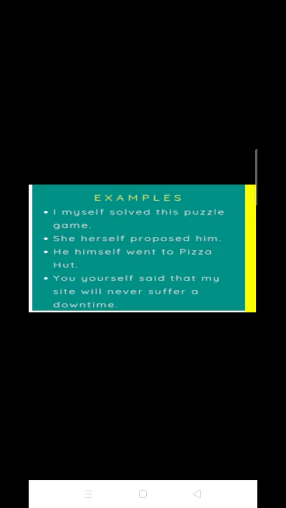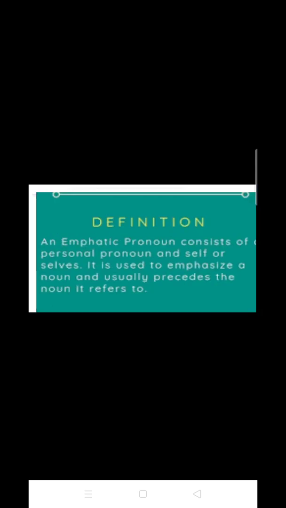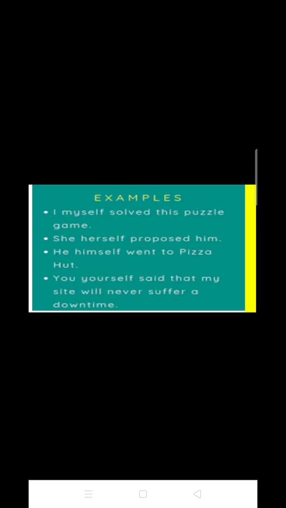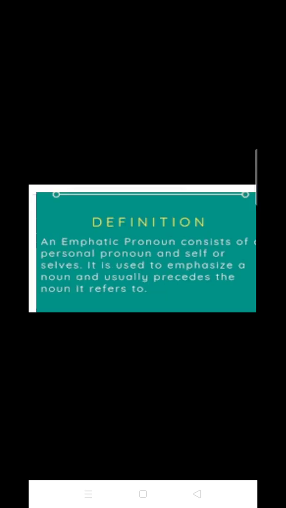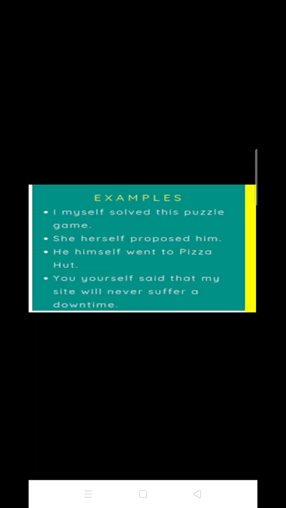In this example itself you can see that the emphatic pronouns consist of a personal pronoun, and the personal pronouns mentioned here are I, she, he and you, followed by self or selves. For example, in the first example it is myself, then herself, himself, yourself, etc.